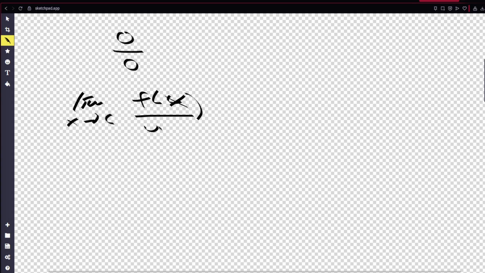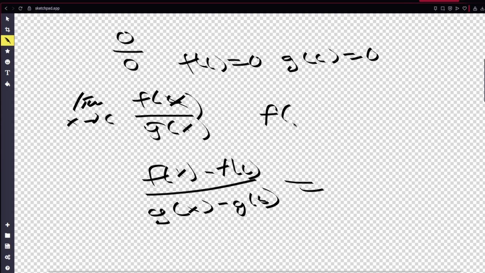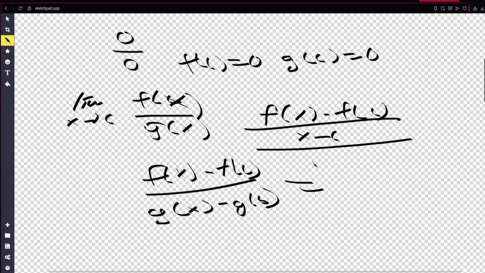So let's go over the indeterminate form 0 over 0. That would mean the limit as x approaches c of f of x over g of x, where f of c is equal to 0 and g of c is equal to 0, would be indeterminate. But notice we can just rewrite that as f of x minus f of c over g of x minus g of c. But this looks really familiar. This looks like the derivative definition. So we can rewrite this as f of x minus f of c divided by x minus c, over g of x minus g of c divided by x minus c, because these simply cancel out.